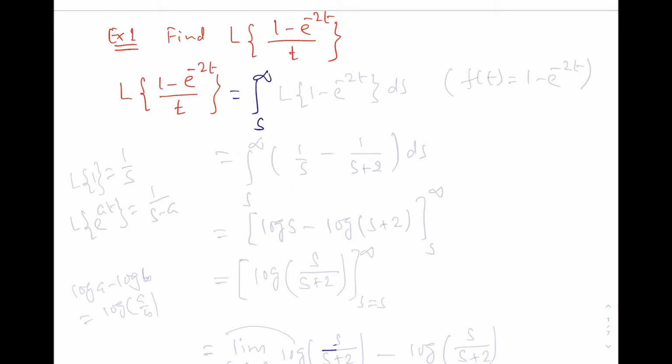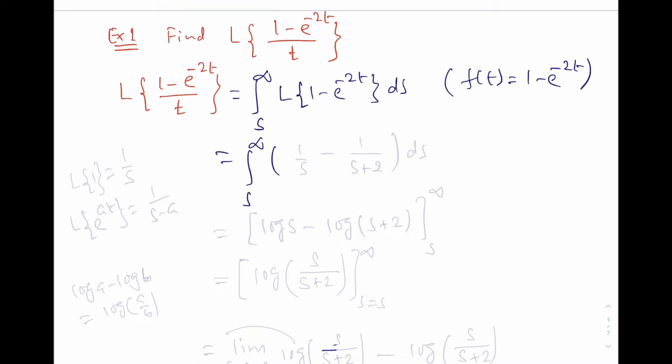Okay, so now f of t equal to 1 minus e power minus 2t. So that is nothing but integration from s to infinity Laplace transformation of 1 minus e power minus 2t and ds. This is equal to integration s to infinity.